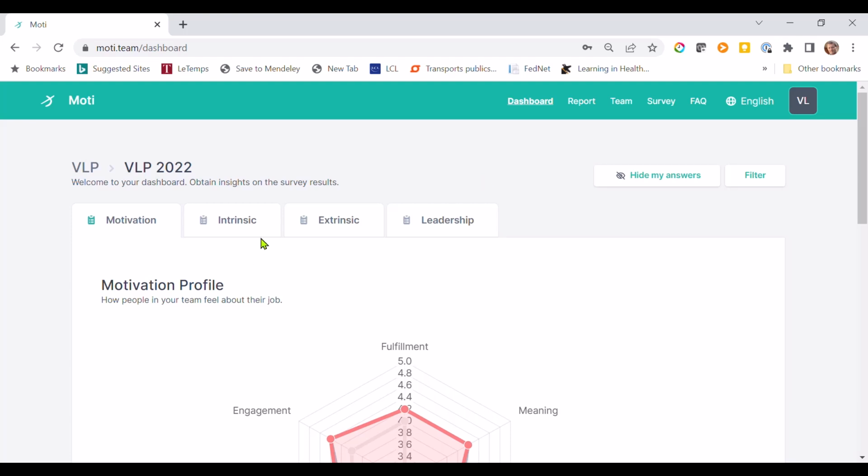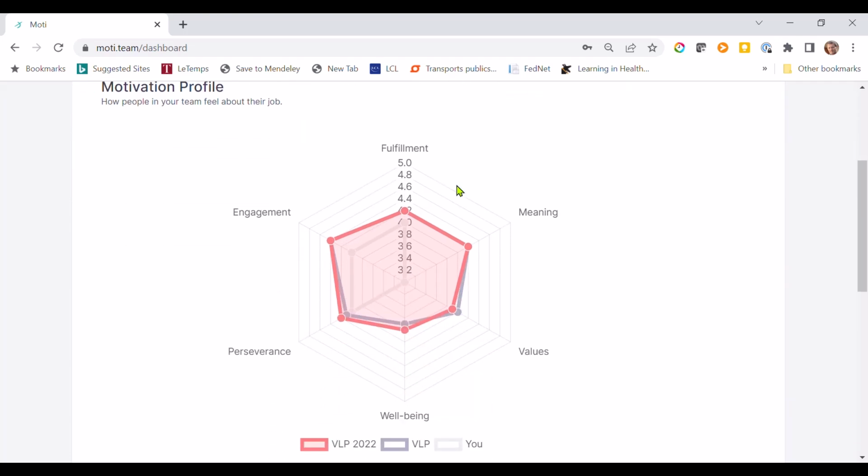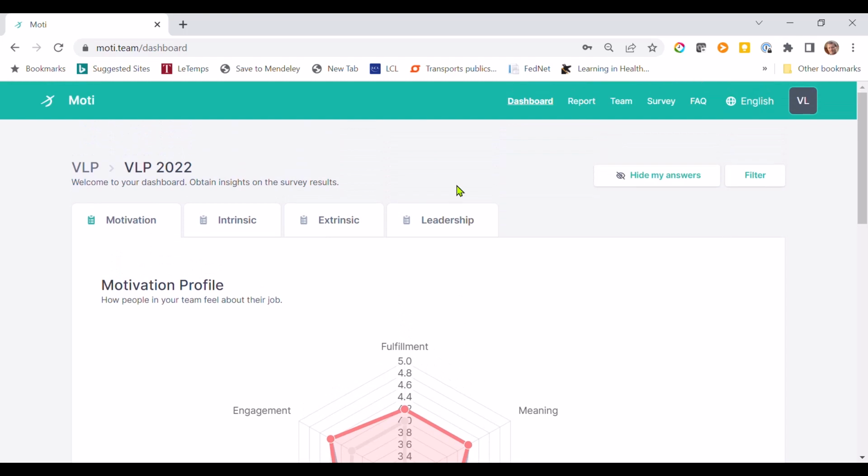Here we go. This is the dashboard, and I will run through this dashboard feature. The dashboard is where you see the results of a survey of a given team. You can find your dashboard here on this menu bar. And here we have a team called VLP 2022.